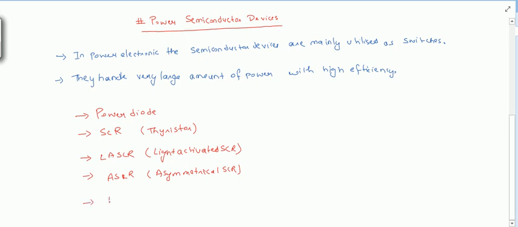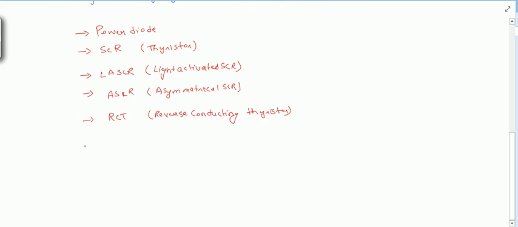Then there is the reverse conducting thyristor, and the GTO, gate turn off thyristor.